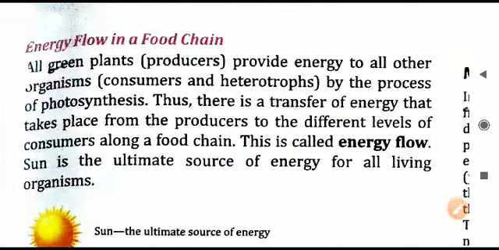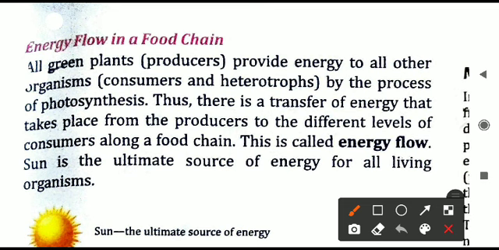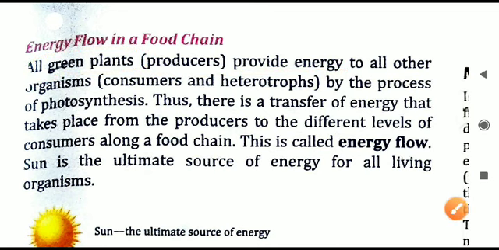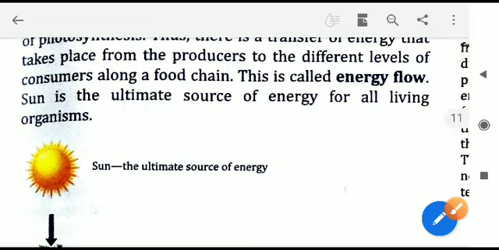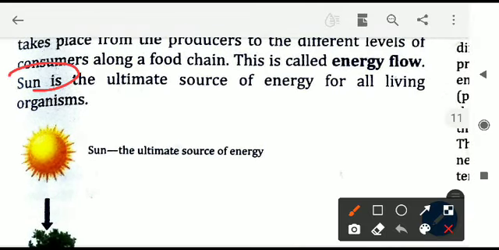And where does it begin? It begins from the plants, and plants get energy from the sun. So all the green plants, which are the producers, provide energy. That is why they are called the producers. And from where do these producers get the energy? They get energy from the sun. Sun is the ultimate source of energy for all the living organisms.